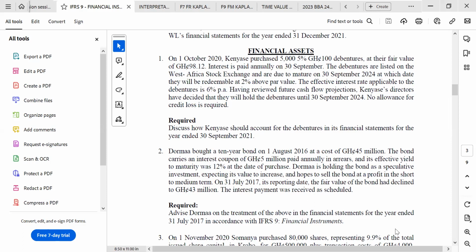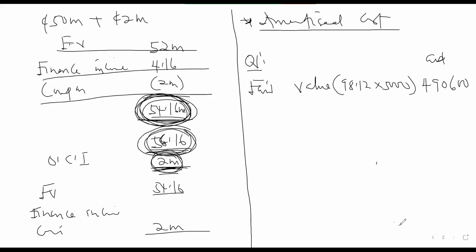All right. So, the debentures are listed on the West Africa Stock Exchange market and are due to mature on 30th September, at which day they will be redeemed at 2% premium. That has been taken into consideration already before estimating the price. So I'm saying that you can have the 500,000 first, which is the nominal value. Then you subtract the discount to have the fair value.